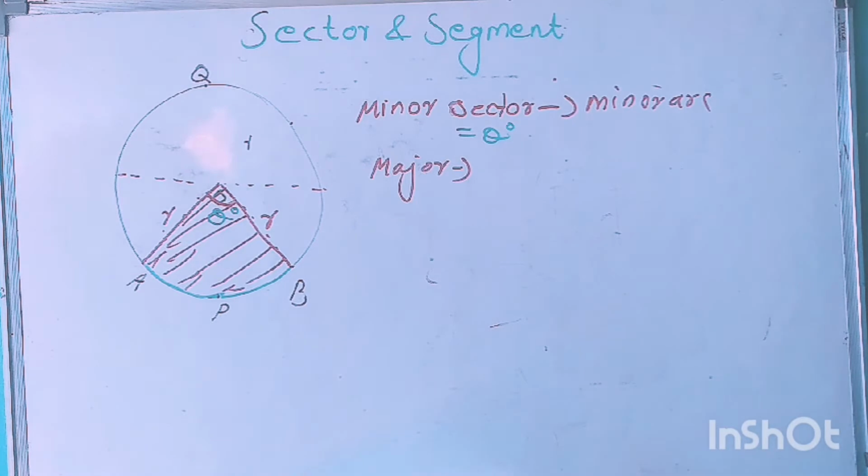Now what is the angle of the major sector?